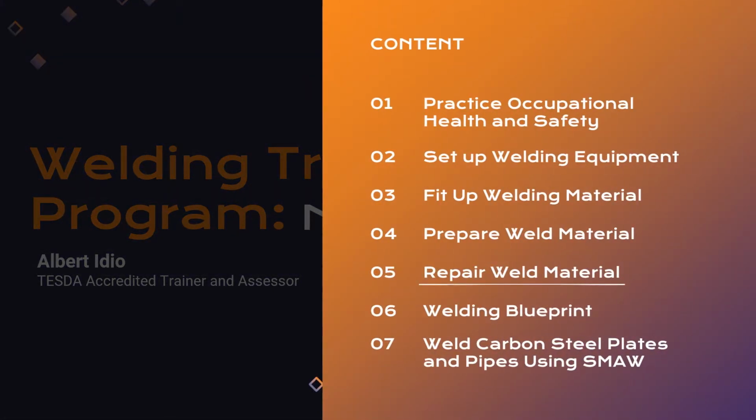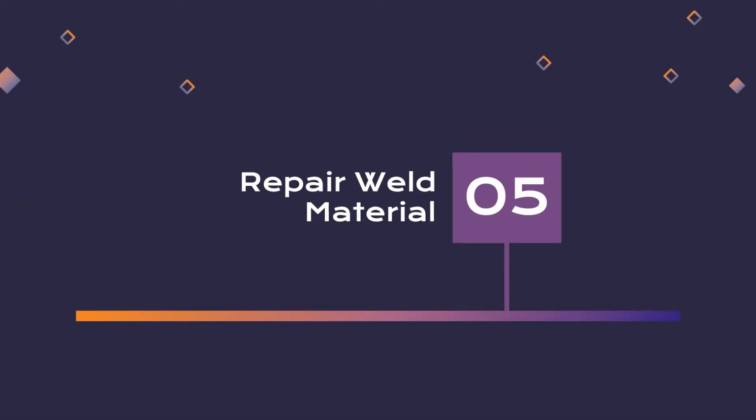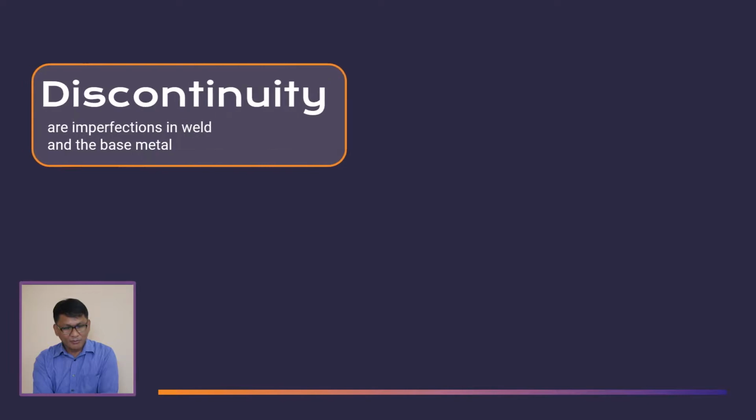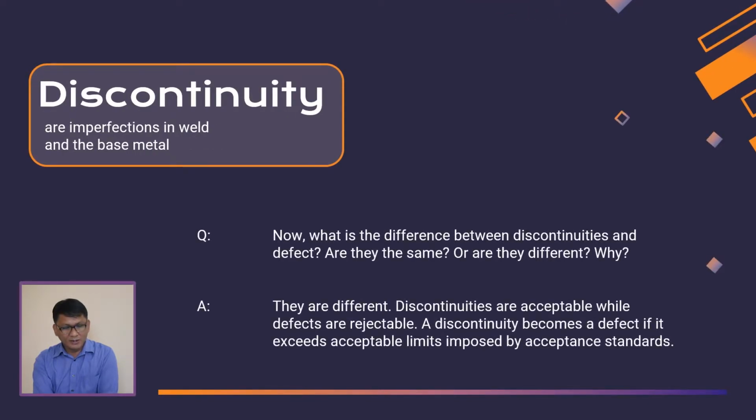In this video, we will discuss repair weld material. In repair weld material, we need to identify the difference between discontinuity and defect. For example, discontinuities are imperfections of weld in a base metal.